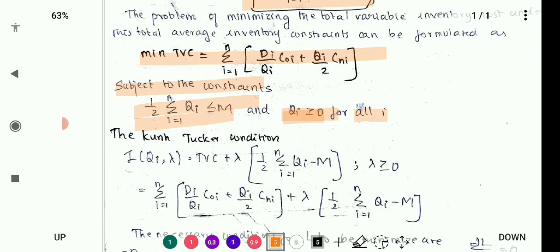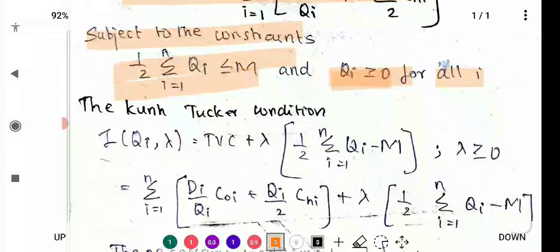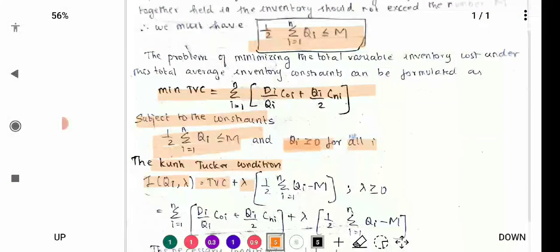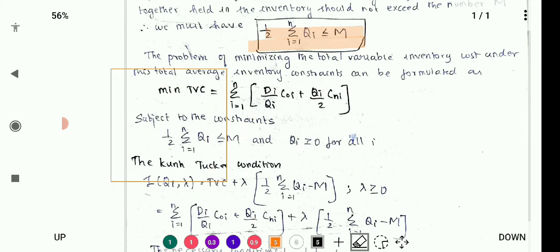Okay, after that, same as in Model 3A and 3B, we are going to consider the Kuhn-Tucker condition. What is the Kuhn-Tucker condition? L of qi comma lambda is equal to total variable cost plus lambda times of this constraint. What is the constraint here? This is the constraint, right?